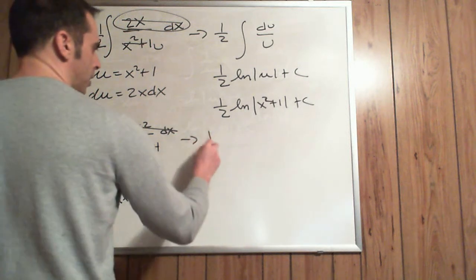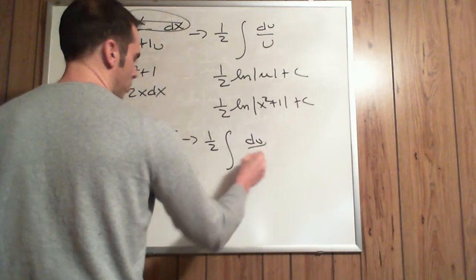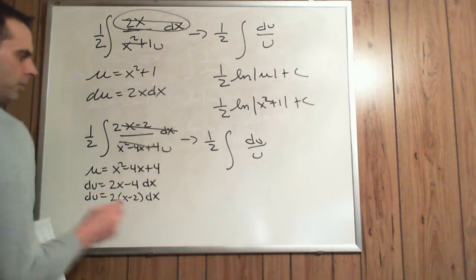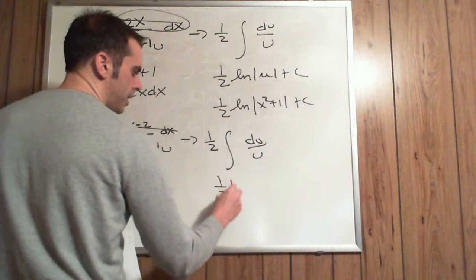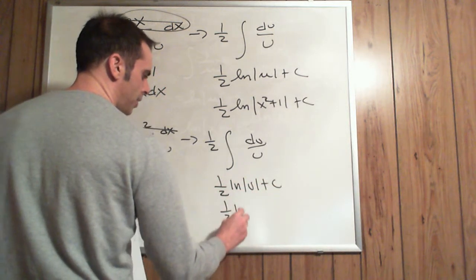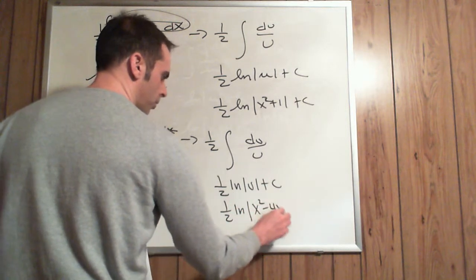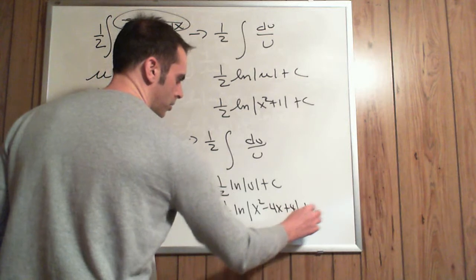And then this now would become 1/2 the indefinite integral of du over u. This would all become my u, which would be 1/2 the ln of the absolute value of u plus c, which would be 1/2 the ln of the absolute value of x squared minus 4x plus 4, close it, plus c.